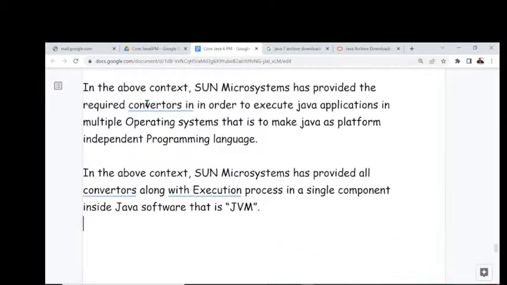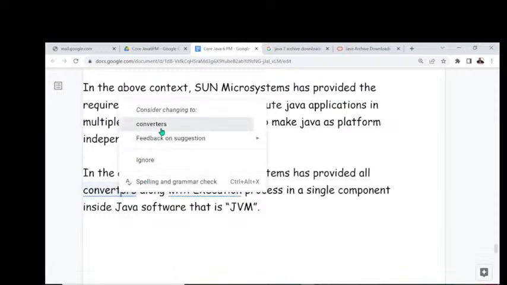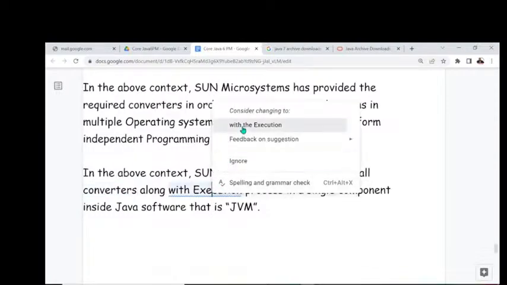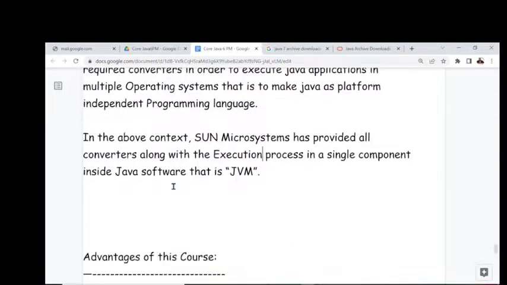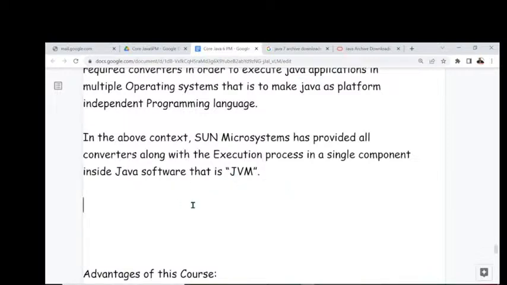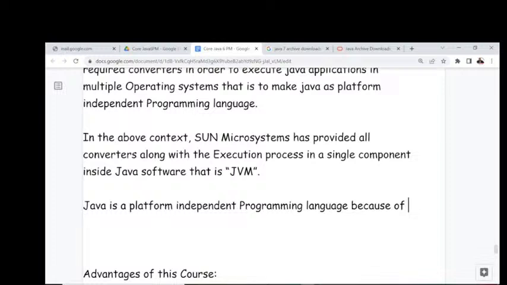Getting my point here clearly? What I am telling there? All right, sir. Now here JVM is provided with the execution process in a single component inside Java software. That is the JVM. Now I want to give the conclusion for it. What is that conclusion here? Java is a platform independent programming language. Am I right or not? Java is a platform independent programming language because of JVMs.